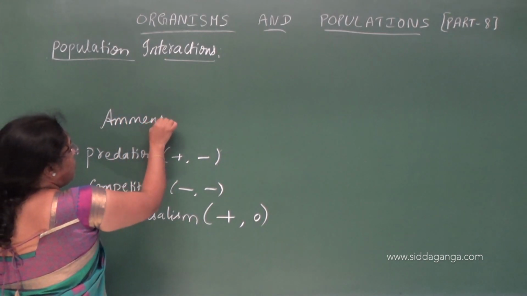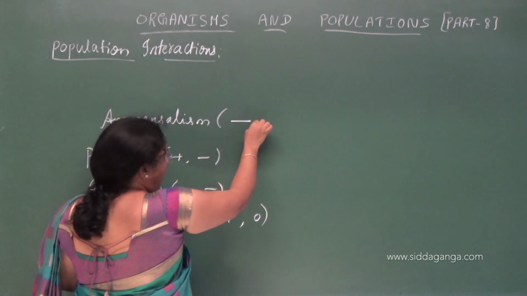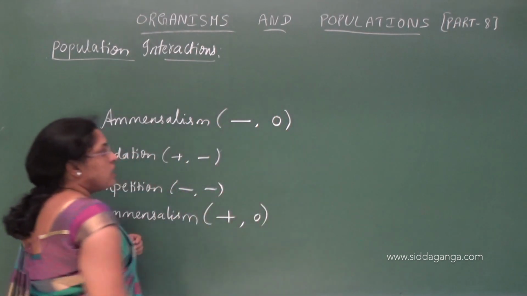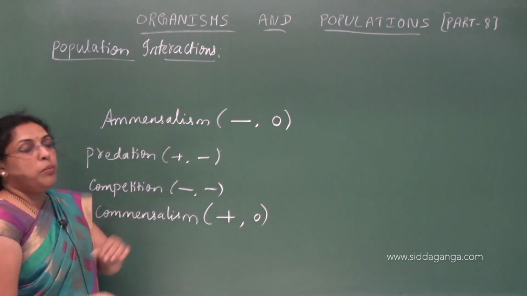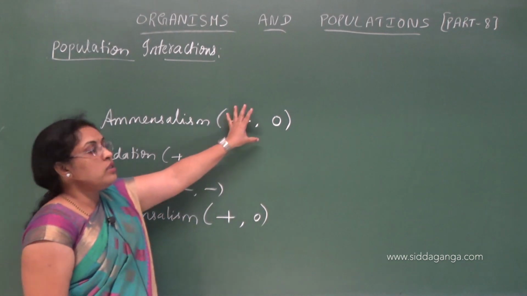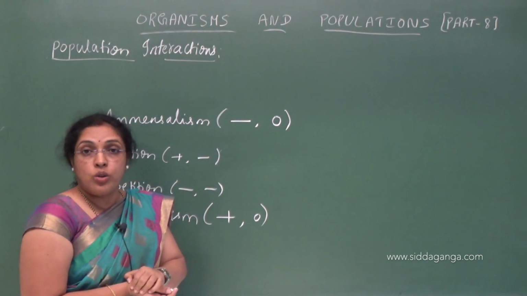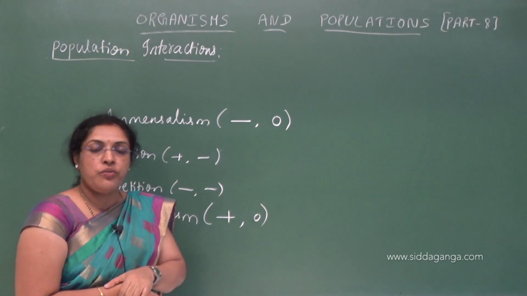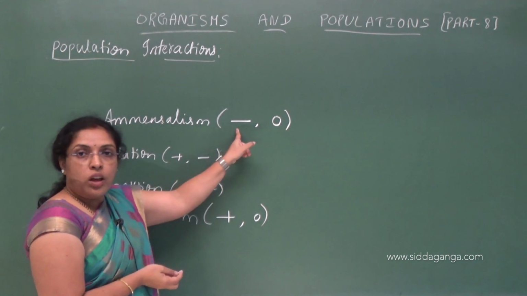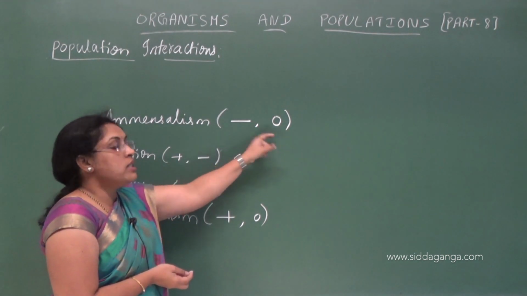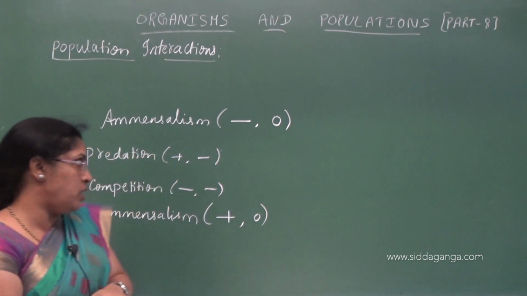Whereas in amensalism, one species is harmed, the other species is neither harmed nor benefited. So in amensalism, in the presence of Penicillium notatum, staphylococci cannot grow. The fungal product will not allow the growth of staphylococci. So there the staphylococci is harmed, whereas Penicillium notatum is neither harmed nor benefited.